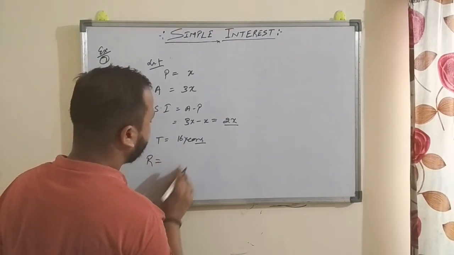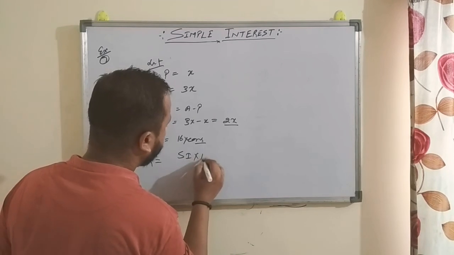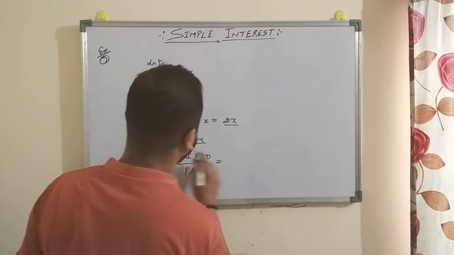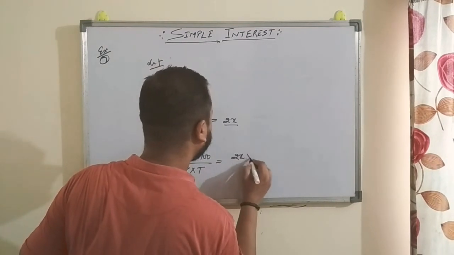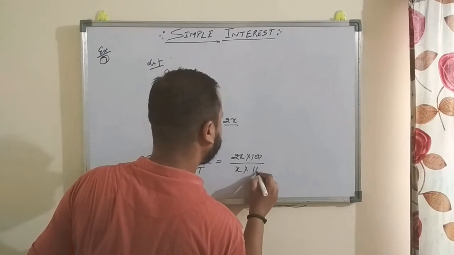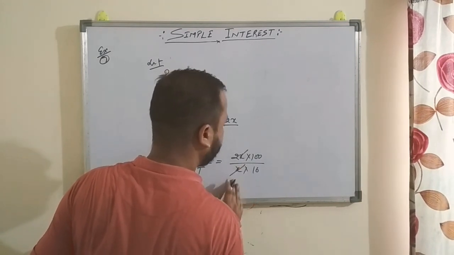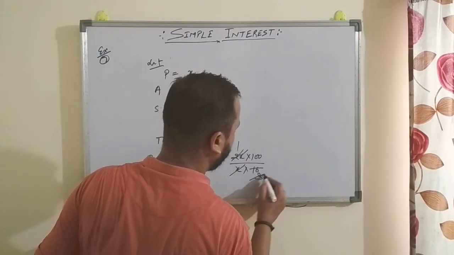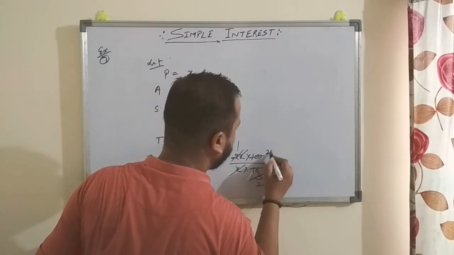So R is equal to SI into 100 upon P into T. SI is 2x into 100, principal is x into 16. x and x you can cancel. 2 ones are 2, 2 eights are 16. Now 4 twos are 8, 4 twenty-fives are 100.